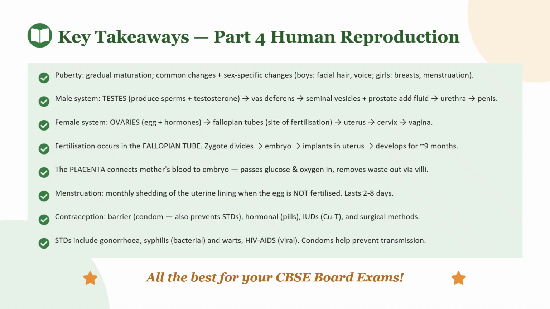Menstruation is the monthly shedding of the uterine lining when fertilization does not occur. Contraception prevents unwanted pregnancies. And STDs, sexually transmitted diseases, can be prevented through awareness and safe practices.